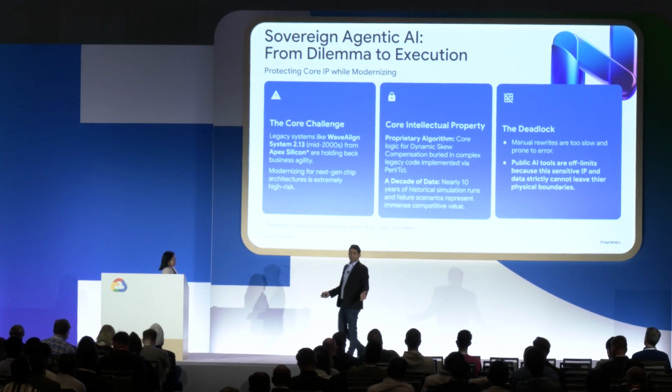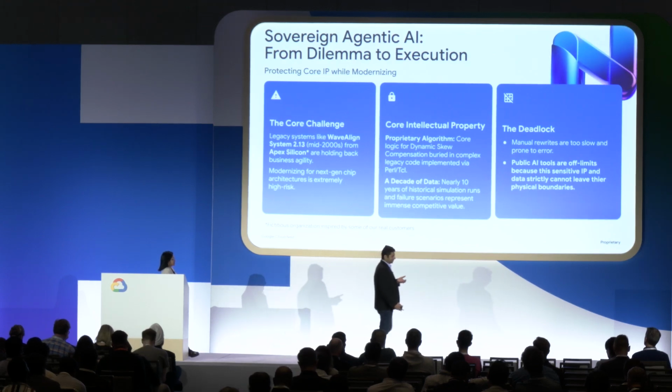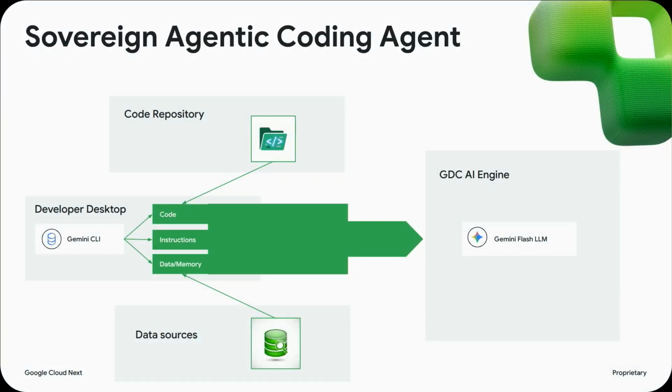They can't use public cloud for this. If they could, this would probably be way simpler, but they simply can't. So you have these frustrated developers, senior management that wants this done in a few weeks, but it just can't be done given the limitations of on-prem systems today. So what we're going to talk about is how we can use all of the things that I just talked about on GDC and really take your existing on-prem code repository, your existing on-prem data sources, bring all of that into GDC, use Gemini and our overall GDC AI engine, and completely revector the application to be a modern application.